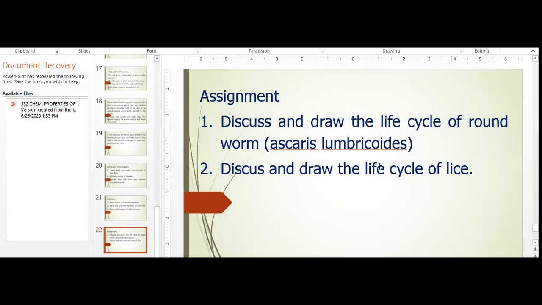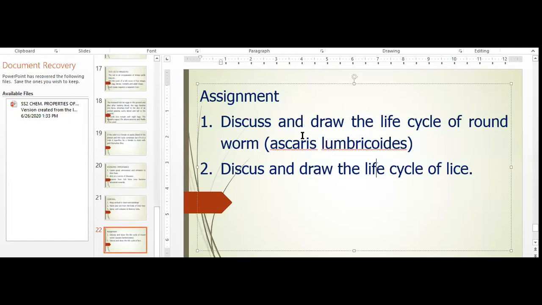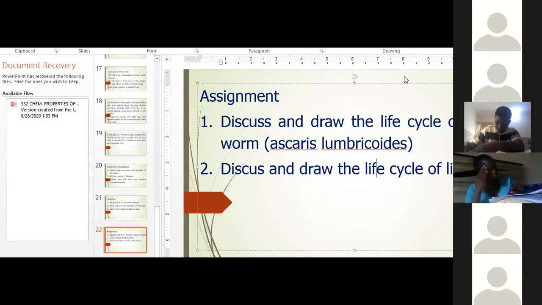We looked at endo and ectoparasites today. I discussed 2 endoparasites and 1 ecto, so you will do the same thing. You will discuss the life cycle and draw it. Ascaris is an endoparasite, while lice is an ectoparasite.